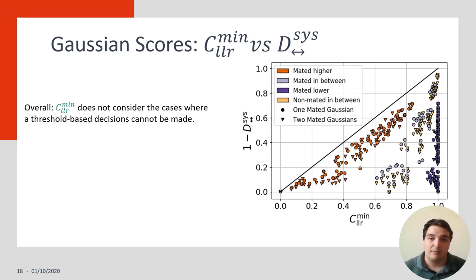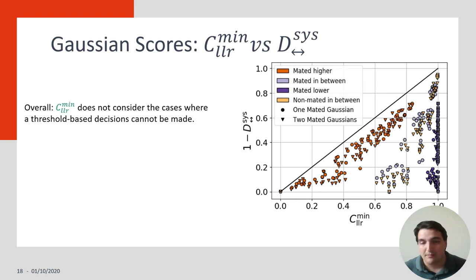For the case of mated lower, since LLR min is awaiting scores such that the higher they are, the more chance that the pair is mated, the metric totally saturates and says that there is full anonymity. While linkability actually looks at the overlap of the distributions and tells us that there are different levels of privacy to be found here.